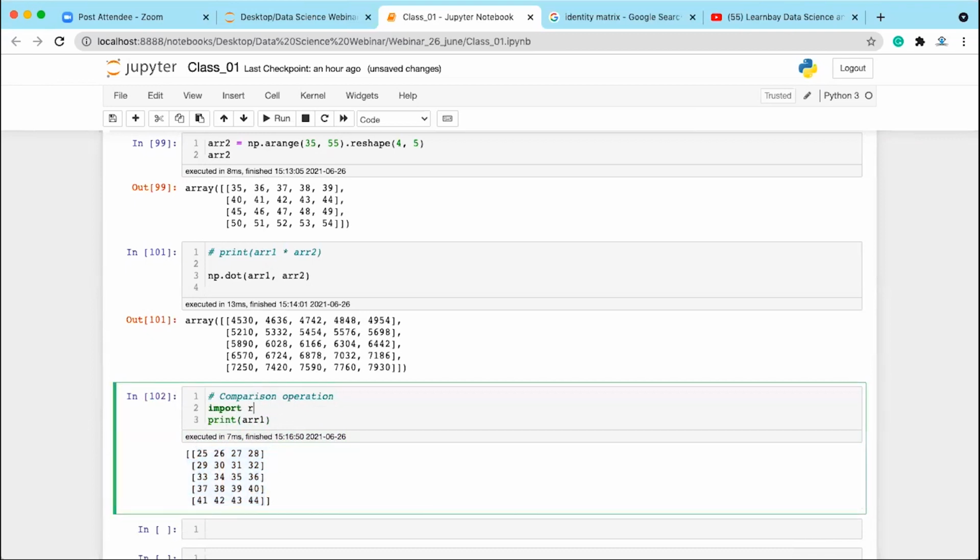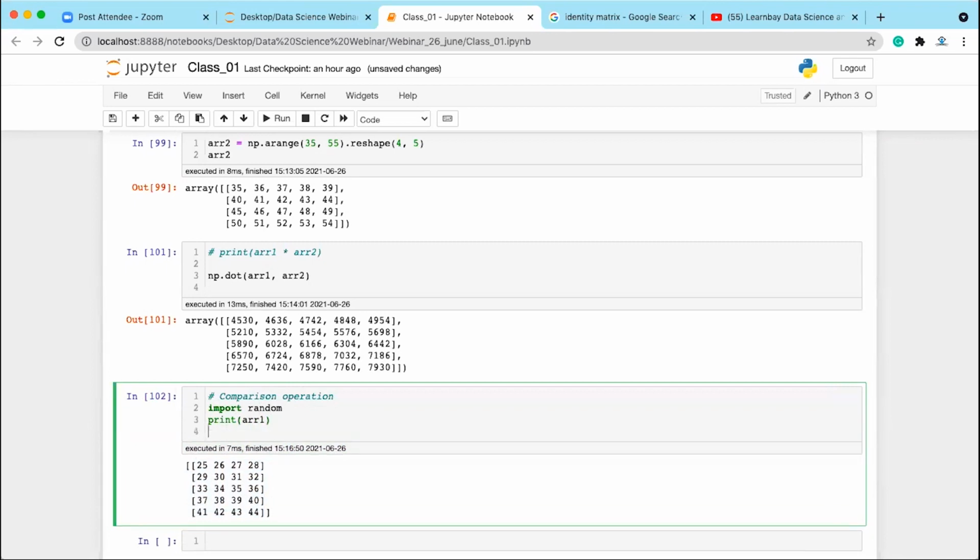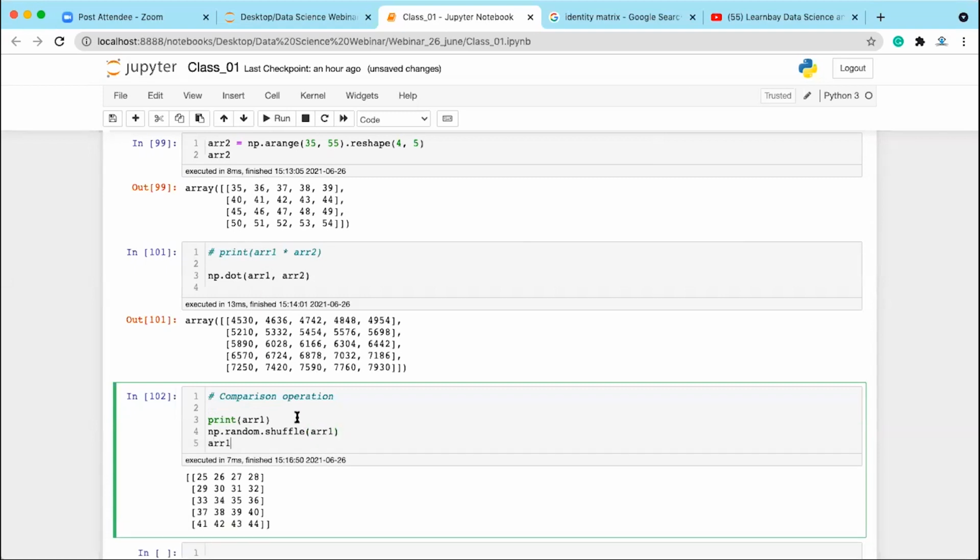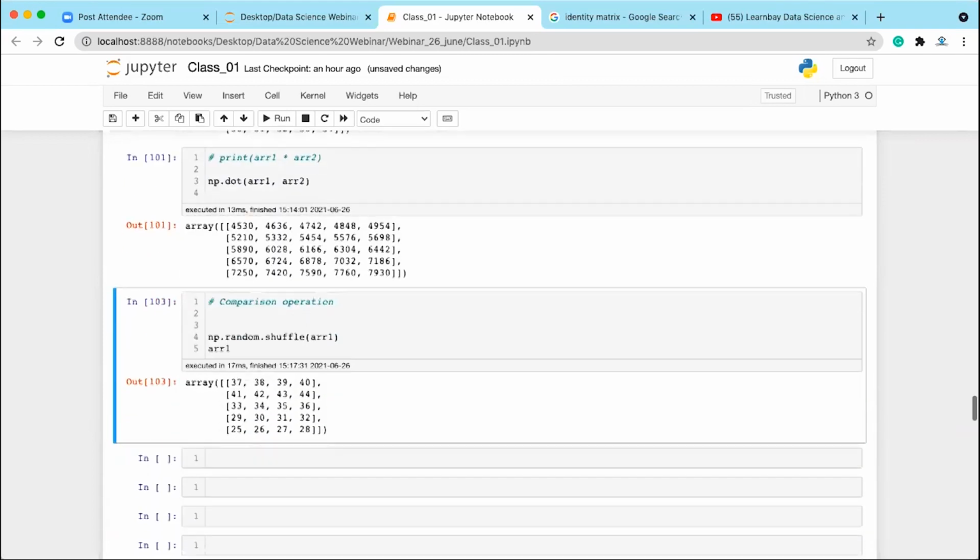So let me write here import random. Sorry, not random, we don't need this. We'll be writing np.random.shuffle(array1). Now let's print array1 again. So you see, now this array is shuffled. We don't have it in a sorted order anymore.